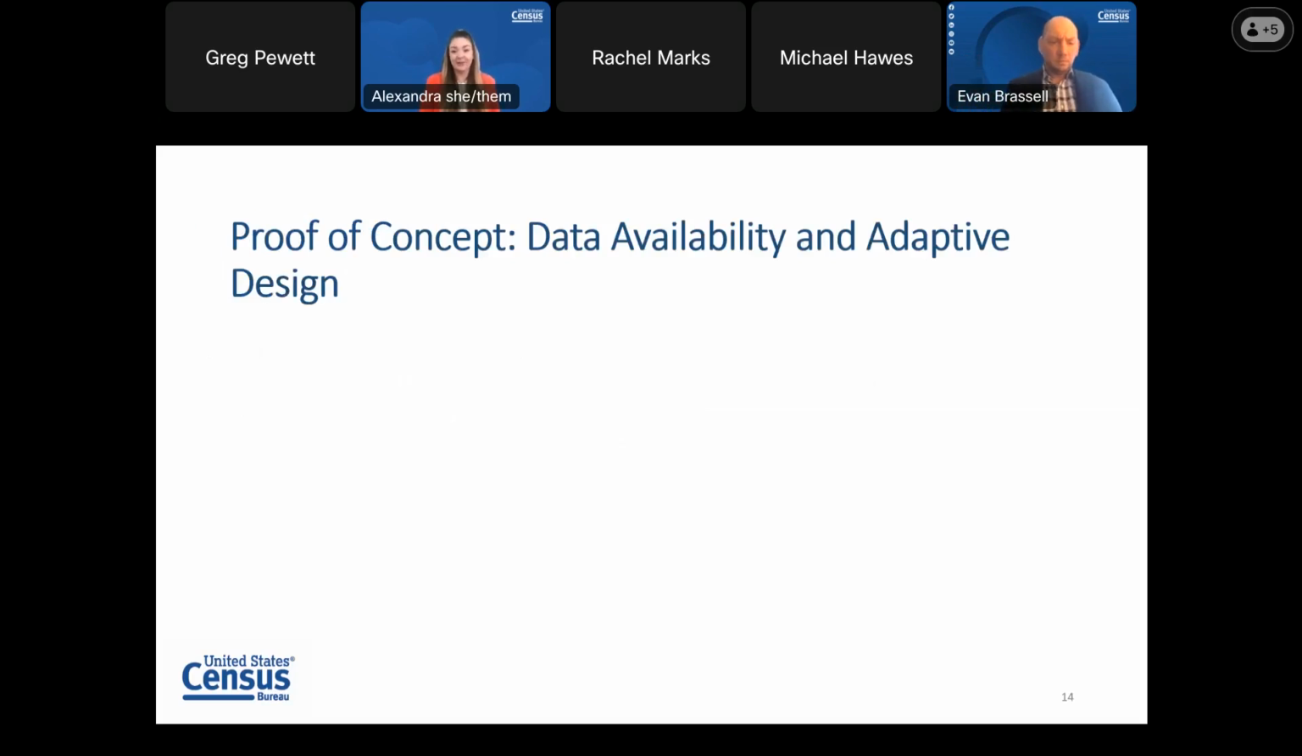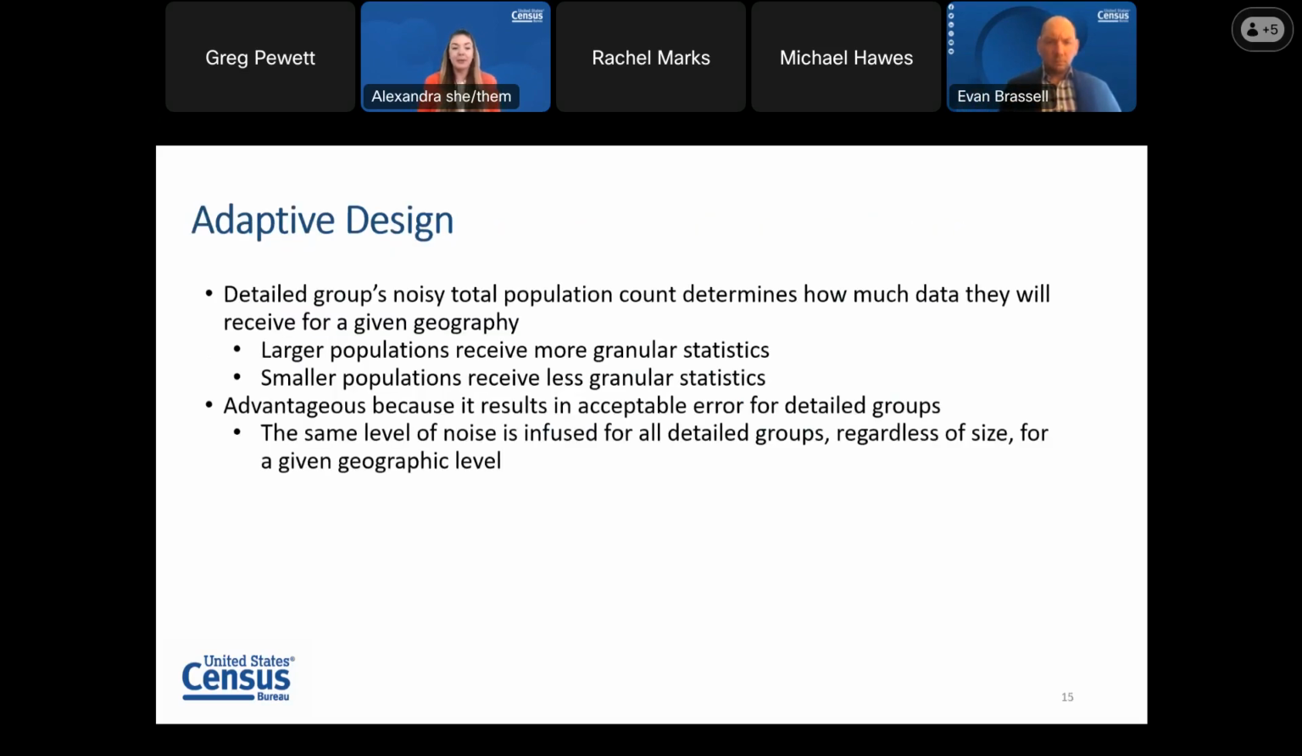Great. Now that Evan provided an overview of the proof of concept, let's dig into what we're requesting feedback on, which is the data product design and the disclosure avoidance settings. First, we're going to talk about data availability and adaptive design. Adaptive design determines how much data a detailed or regional group will get for a given geography based on their population count. Larger populations receive more granular statistics, for example, the full table shells that Evan presented earlier, and smaller populations receive less granular statistics, for example, a partial table shell.